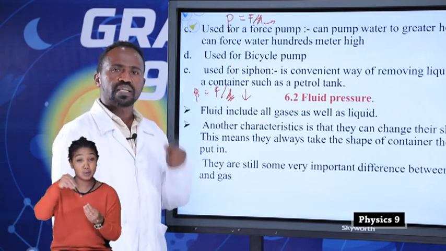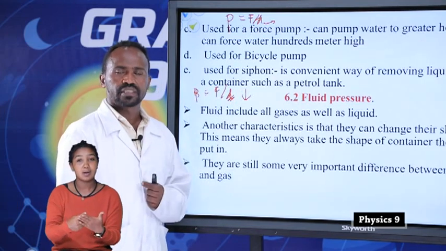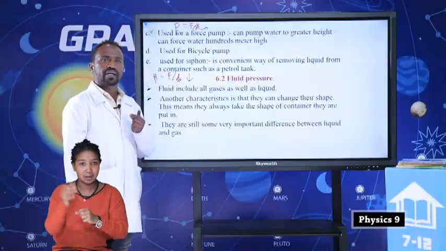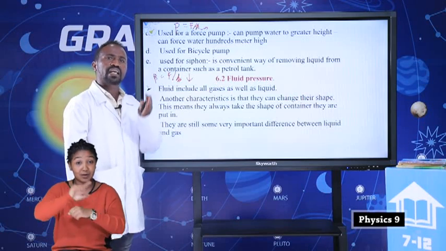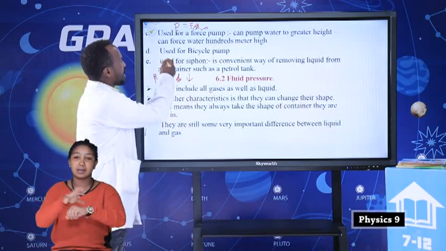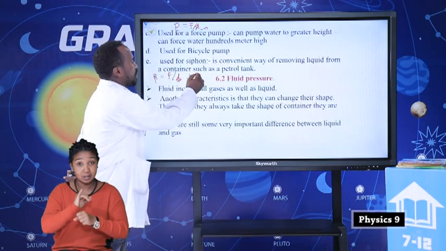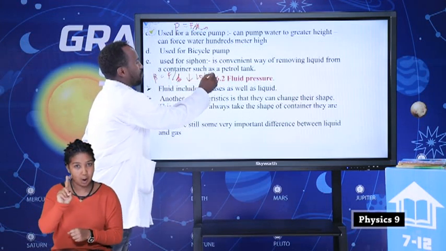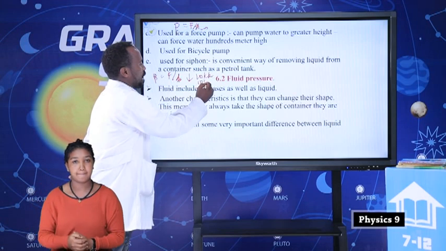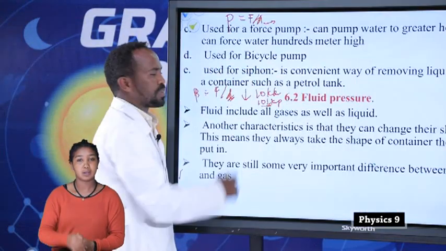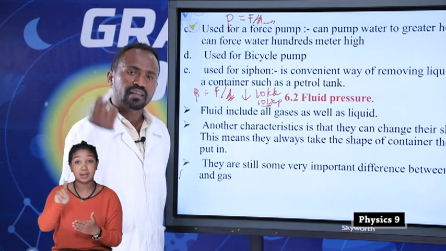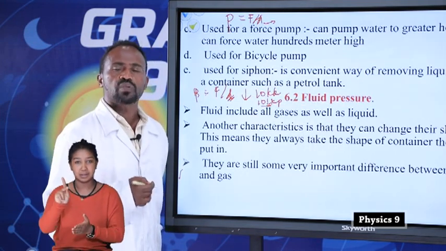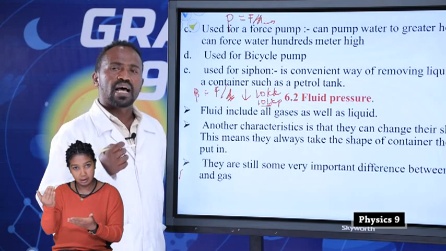And we also saw atmospheric pressure. Atmospheric pressure is the pressure surrounding the earth, where the atmosphere is the air around the earth. The value of atmospheric pressure is 101 kilopascal, where kilo represents 10 to the power of 3. Therefore, it is 101,000 pascal. This is what we saw in the last class.